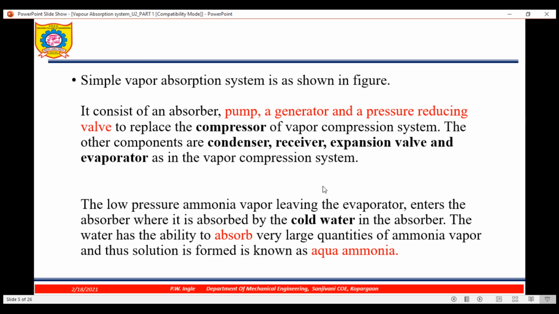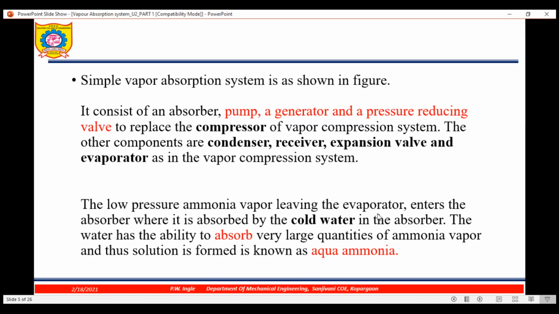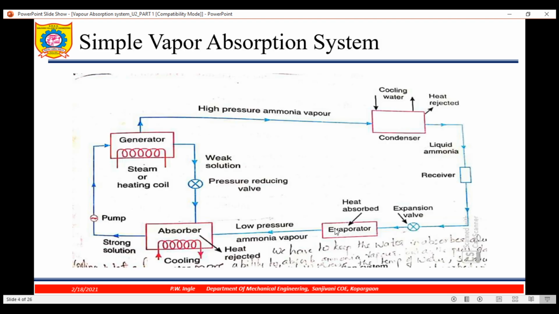The low pressure ammonia vapor leaving the evaporator enters the absorber where it is absorbed by the cold water. So here it is cold water. To maintain the temperature of the water low, we are again using one circuit here, that is what is called the cooling water circuit.